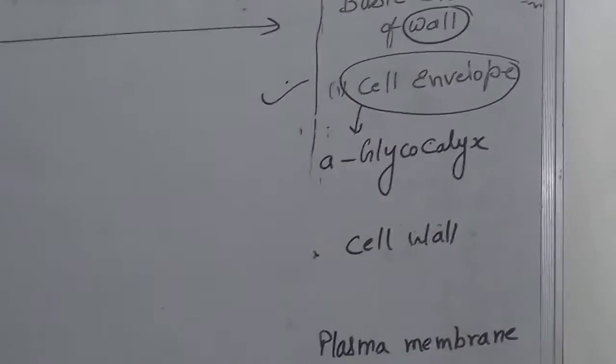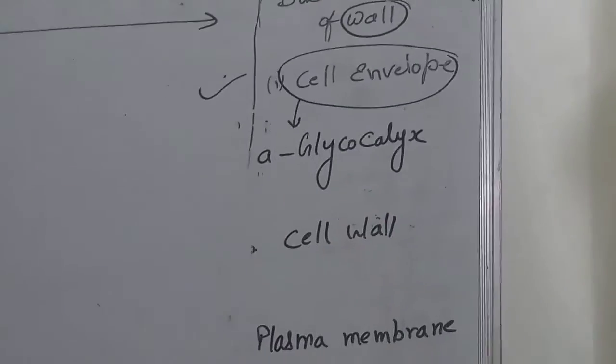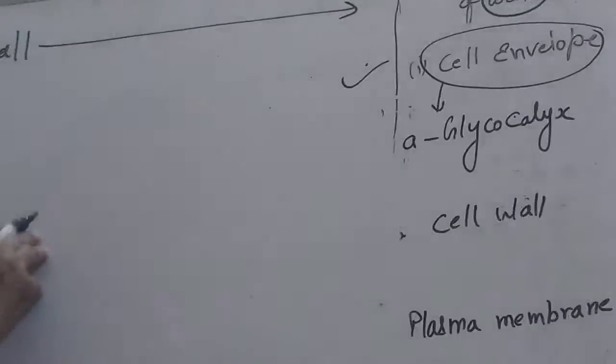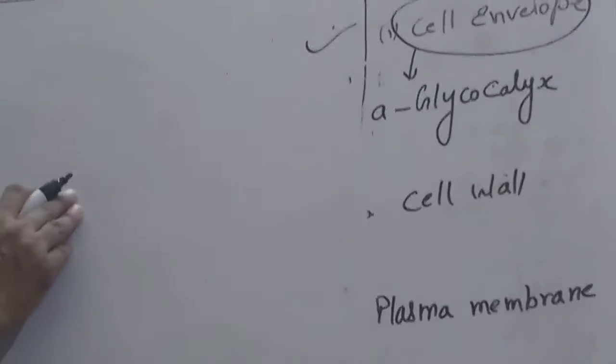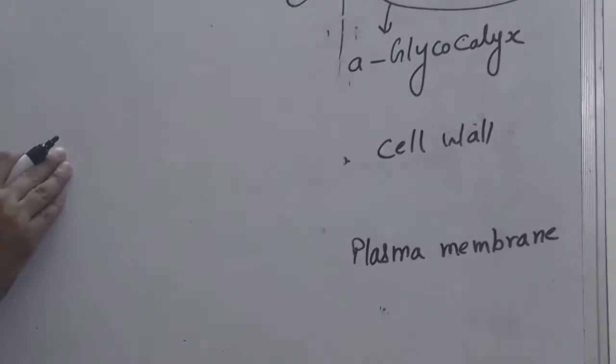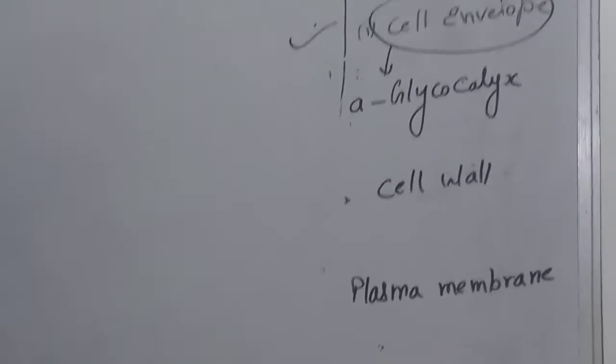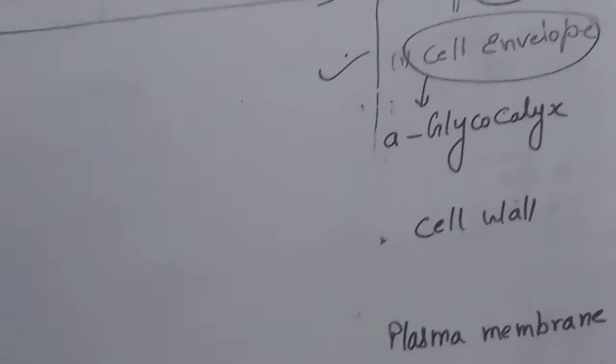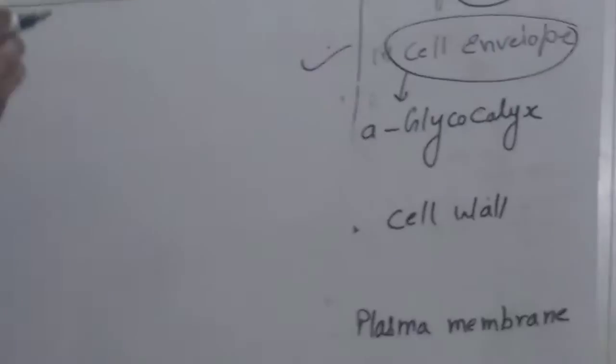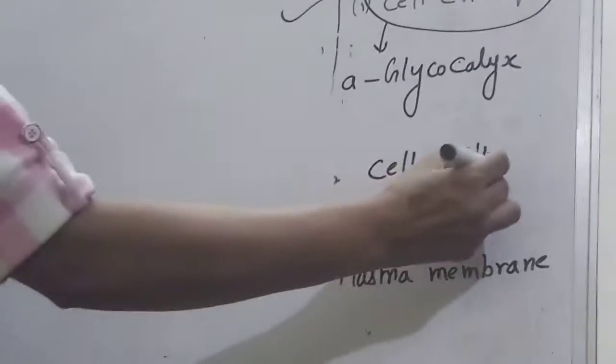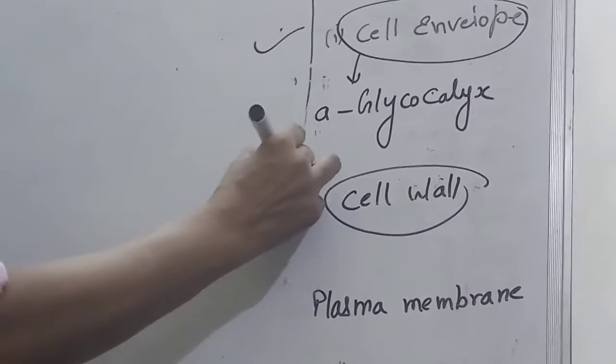It is made up of a glycocalyx. You will get more detail at the end of this video. So this is a cell envelope. Some have a mucus overlay over this cell wall, and that is a slimy layer. Another, this is a cell wall.